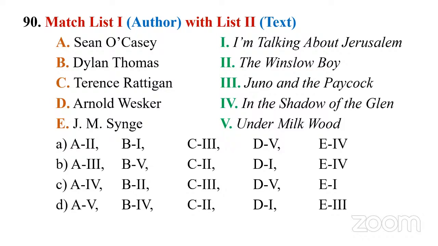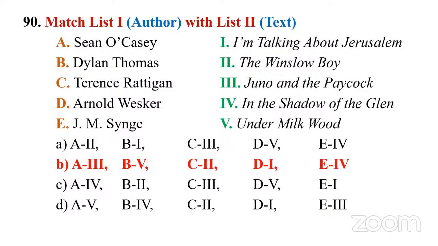See, this is a kind of an easy one, at least if you know 1 or 2, because we have 5 and we can easily eliminate options. So if you know at least one, when we say Dylan Thomas, the Welsh poet who wrote this famous radio play called Under Milkwood, then you can easily eliminate the other options, because there is only one B and one 5, Dylan Thomas and Under Milkwood. We need not bother about the other options. You can straight away get the answer. Sometimes it's a bit lucky too, if you know one. Otherwise, we have to eliminate options.